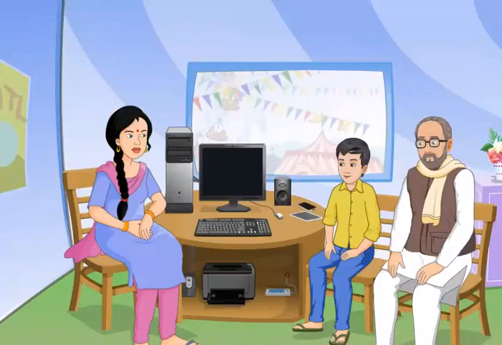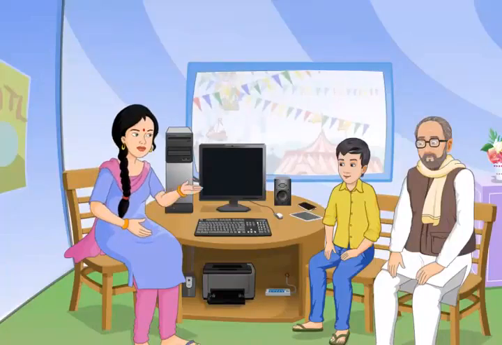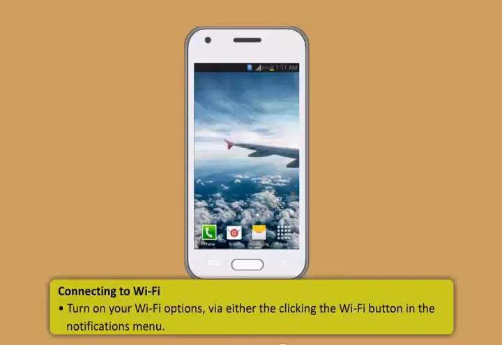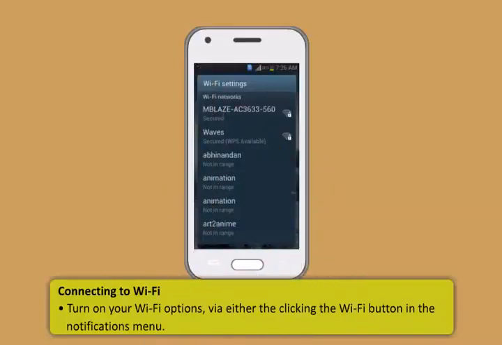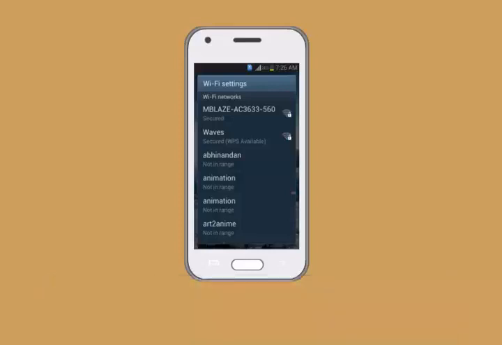To connect to Wi-Fi, follow these steps. First, turn on your Wi-Fi options via either clicking the Wi-Fi button in the notifications menu or through Settings option. Then, you will be shown a list of available internet networks.